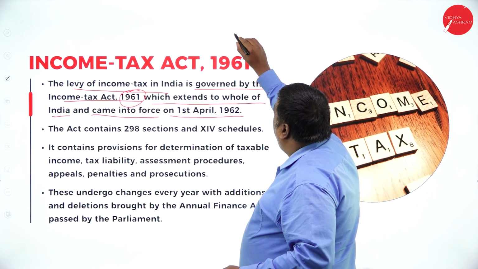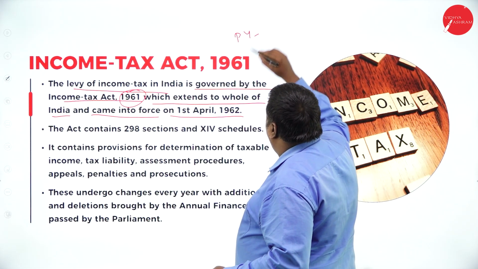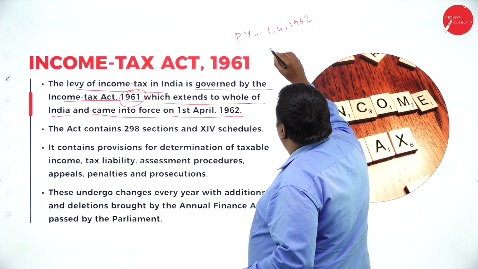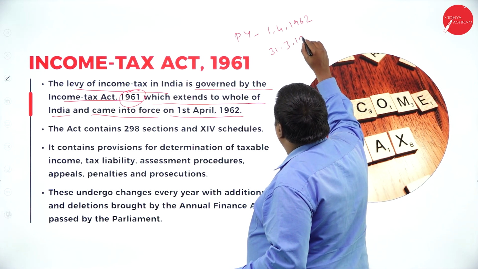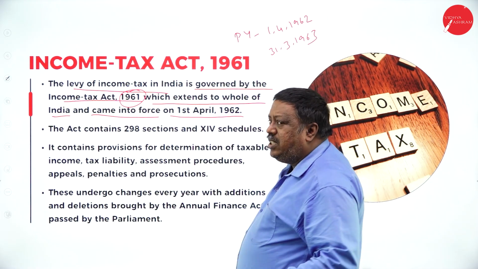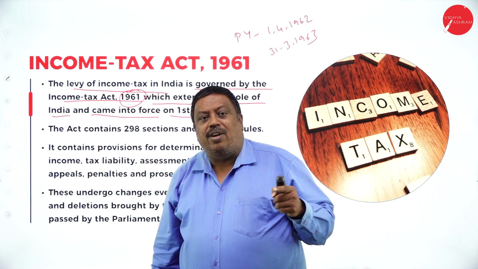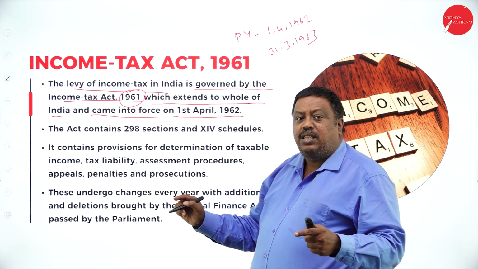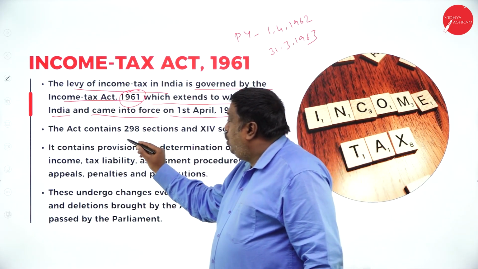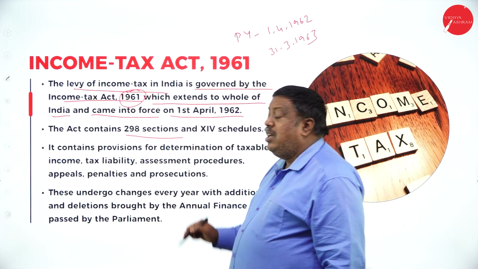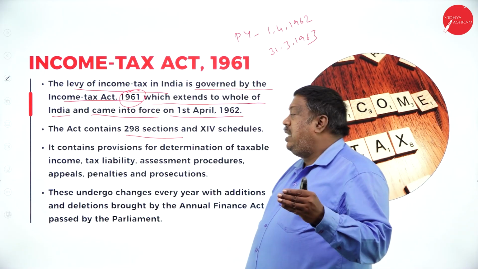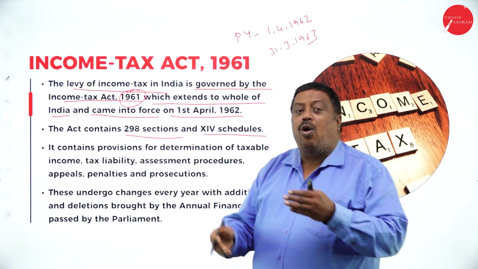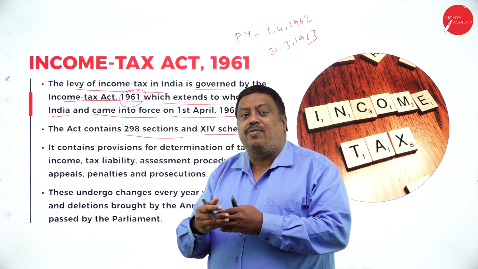That's why the first previous year will be 1st April 1962 to 31st March 1963. This is the first previous year for the income tax. The Income Tax Act 1961 contains 298 sections. In this Act, we have 298 sections and 14 schedules to take care of all the related information of the income tax concept,